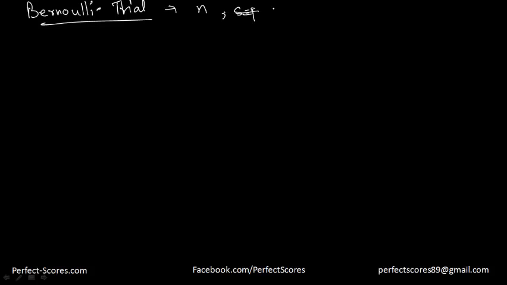Let's suppose we have a Bernoulli trial with n different trials, and let's say the probability of success is p and the probability of failure is q.